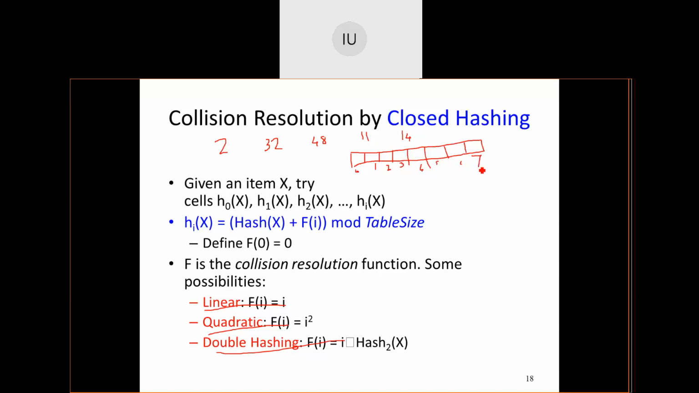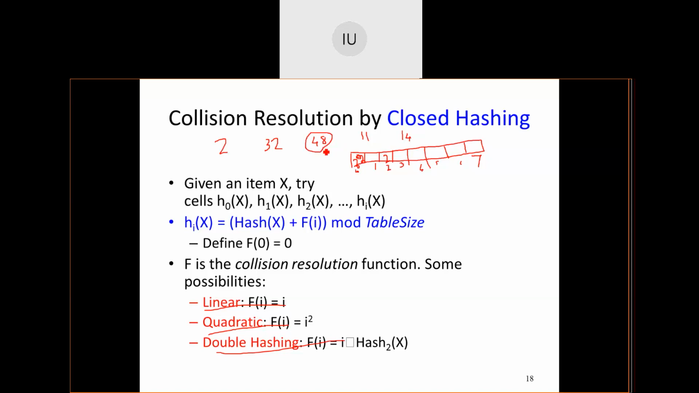Now, 2 maps to what? 2 mod 8. You have to give the answer quickly. 2 maps to 2. Okay, 32 maps to, 32 is divisible by 8, so it is 0. Directly you should tell. 32 maps to 0. 48, where does it map? 0 again. So there is a clash. I'll just mark this. There is a collision.